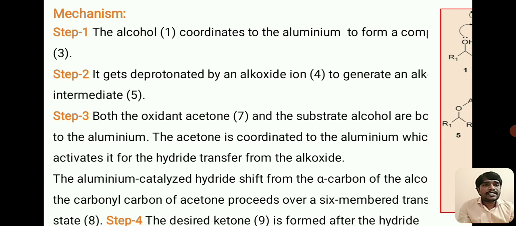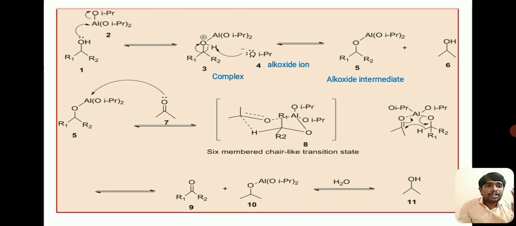Here in the next case, what happened? The hydrogen atom from the alcohol attacks the carbonyl carbon of the ketone, resulting in the formation of the desired compound. So this process takes place through a 6-membered chair-like transition state.